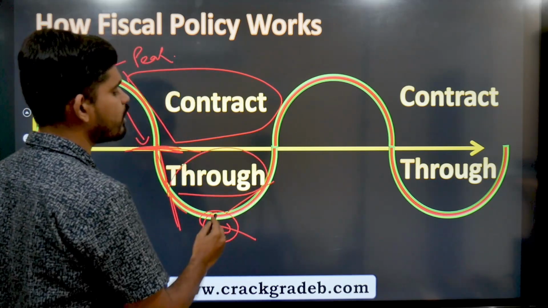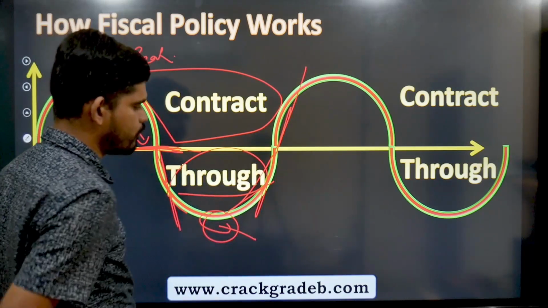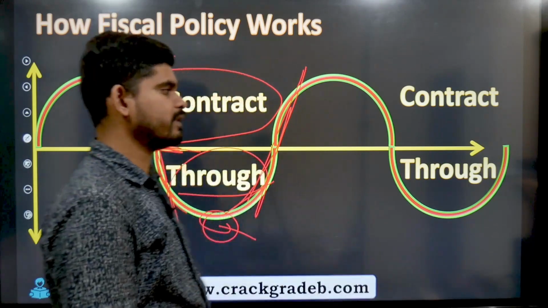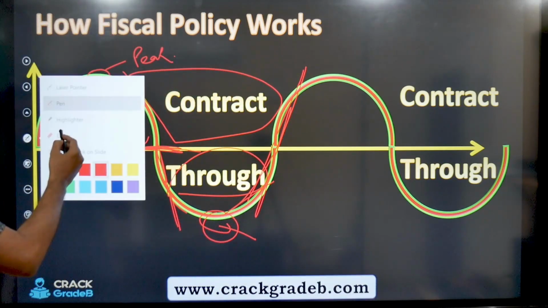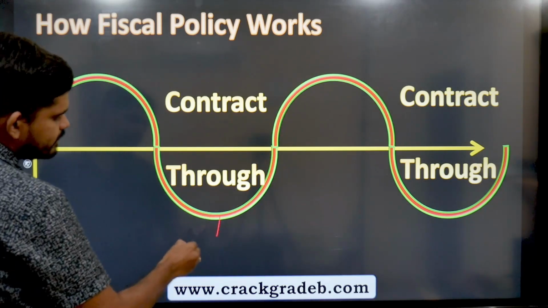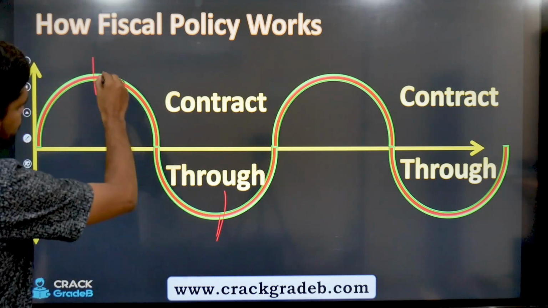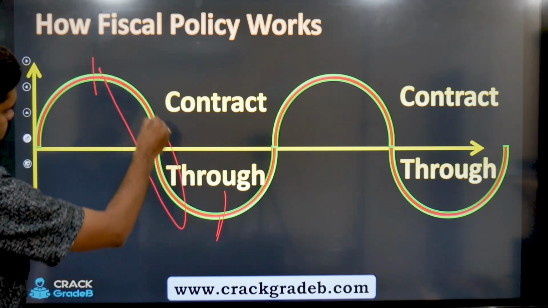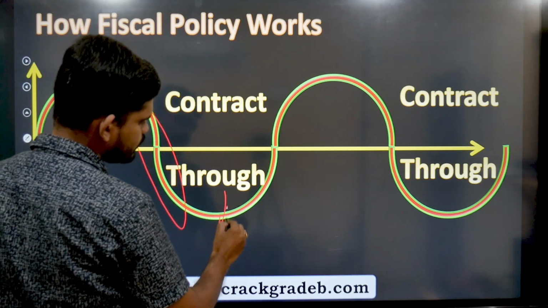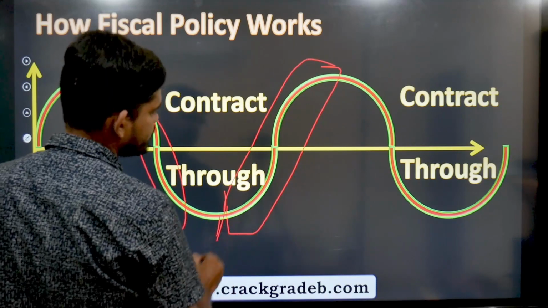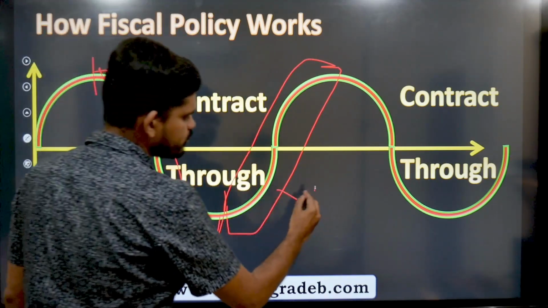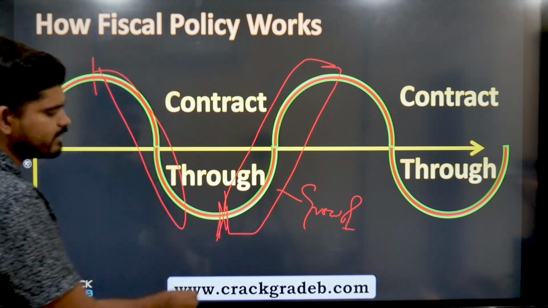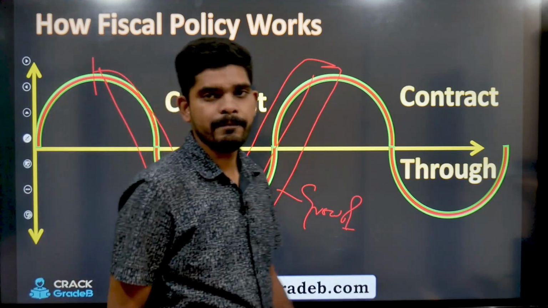This is known as trough, or the economy is starting to grow. I hope this is clear. From this point to this point, you can see it's coming down, and from this point to this point, you can see it is growing. So this can also be termed as growth. If we take this as a base, the economy is growing from here to there.